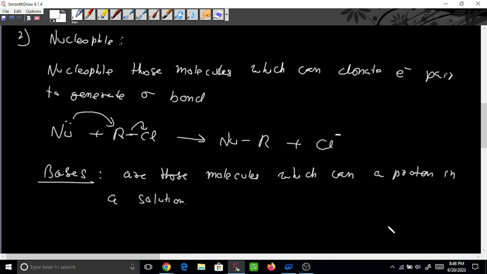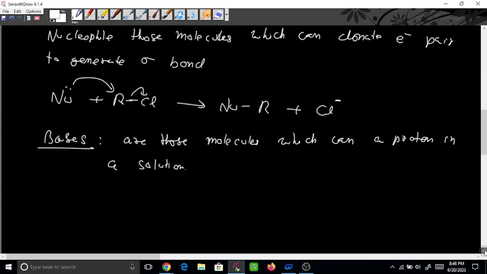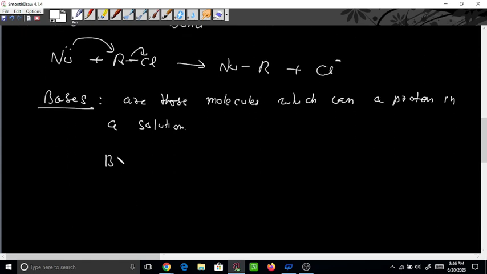So how will it abstract? Suppose we see this one. If B, I am denoting base by B minus. So here also one negative charge is there, on the nucleophile also one lone pair is there, and what is it doing here? It is donating one electron. So what is it doing here, HCl, suppose I take, so here also the same sigma bond is formed, same sigma bond, then BH plus Cl minus.